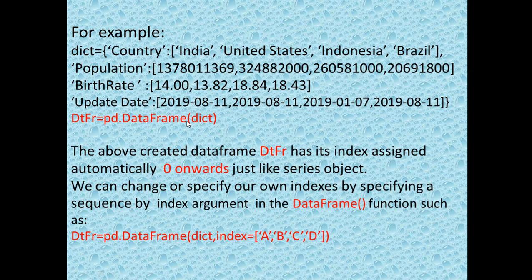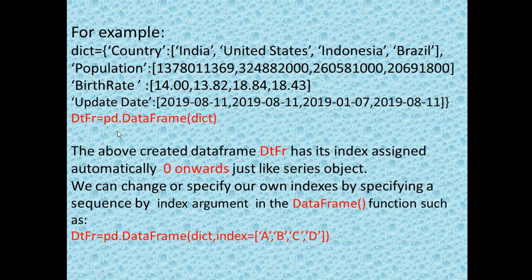Okay, so this is the explanation of what is going on here. First we created the dictionary. The dictionary's values are lists, and that dictionary is passed as an argument, as the data, to DataFrame for creating the data frame. How will you recognize that the data frame is created? Yes, you will recognize it through this DataFrame, and as usual the D and F must be in capital letters, and DataFrame is the name of a function of pandas, so you write pandas, the name of the library, before it.